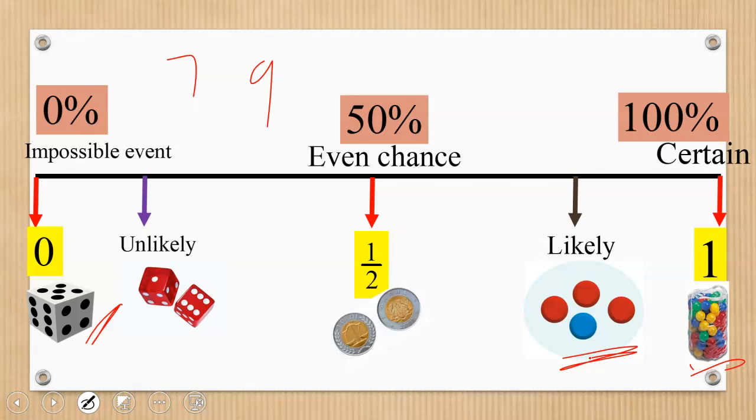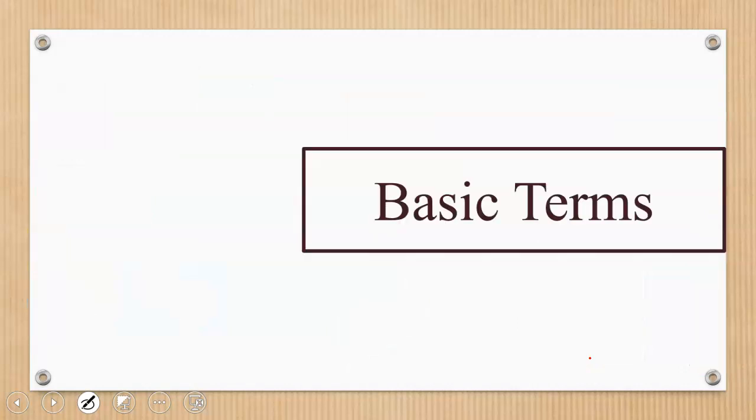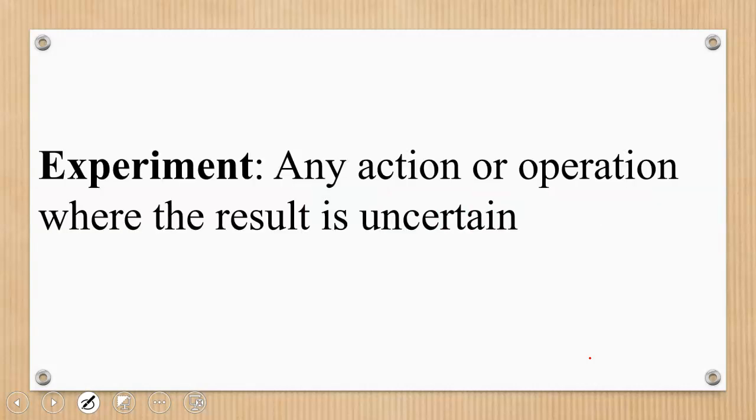Good. Now let's talk about a few terminologies, then we end this video. I'm sure you are getting the concept of probability. Now, there is something we call an experiment. In probability, any action or operation where you are not sure of the outcome is called an experiment.